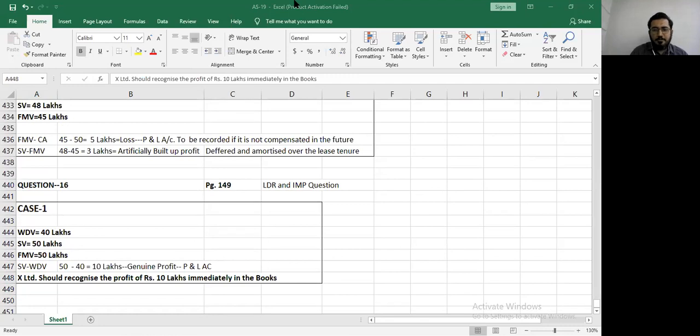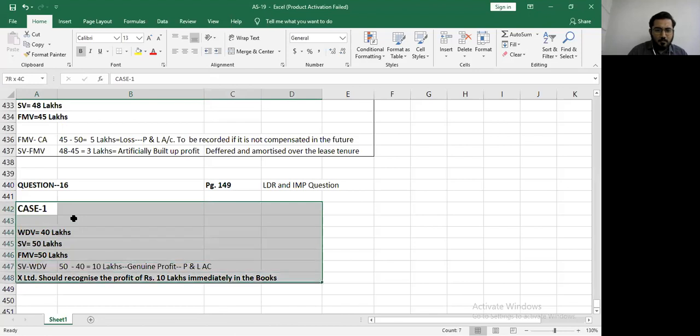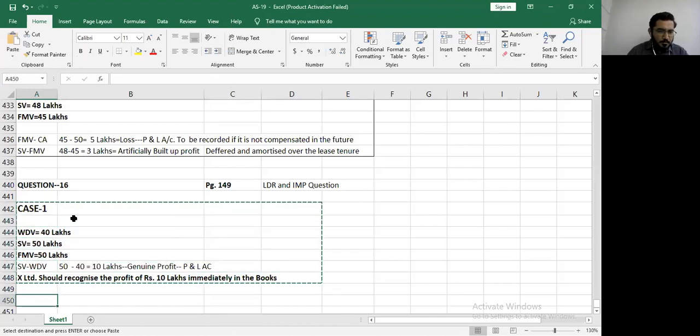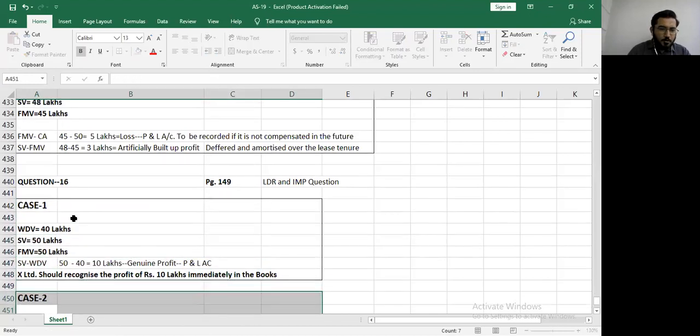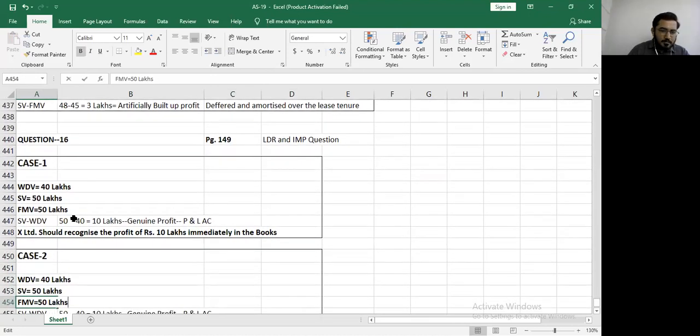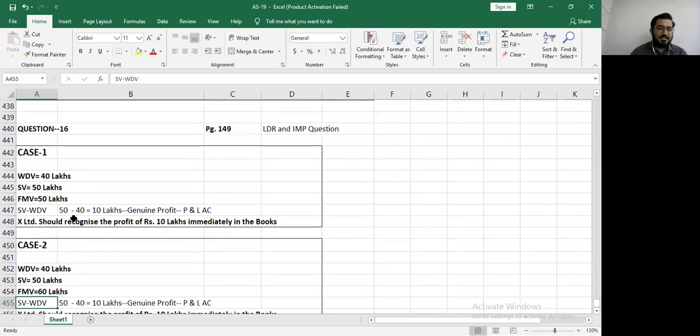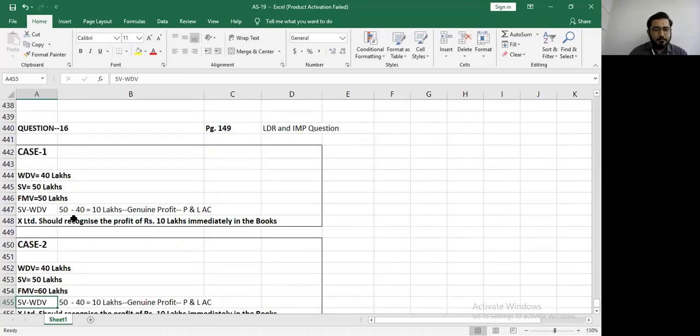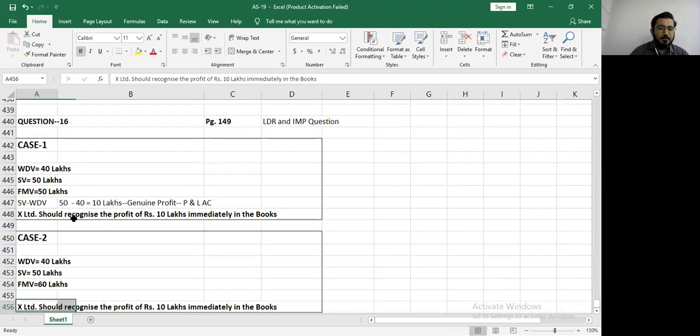Okay, Yash, go ahead. Sir, here in this case, we are given fair market value of 60 lakh rupees. Just give me a second, I'll copy that for you. In case number 2, fair market value is changing to 60 lakhs. Everything else remains the same? Yes. Okay, go ahead.